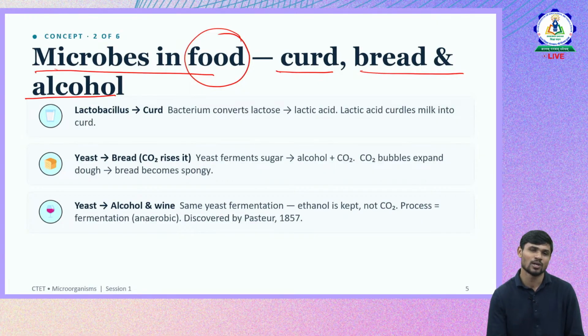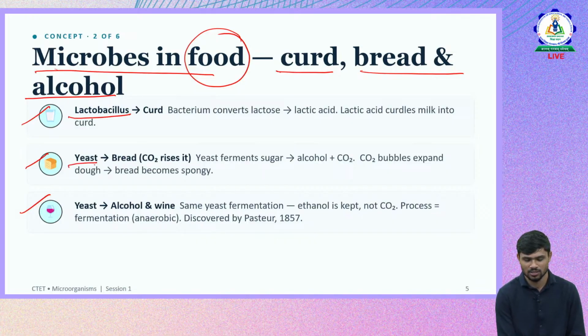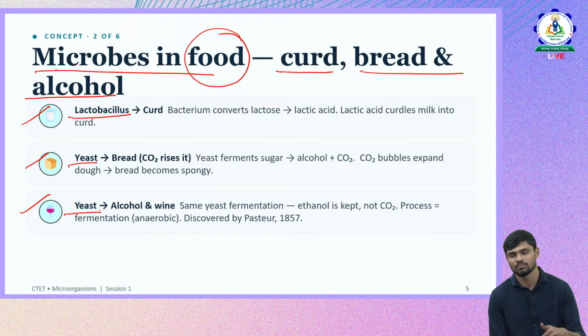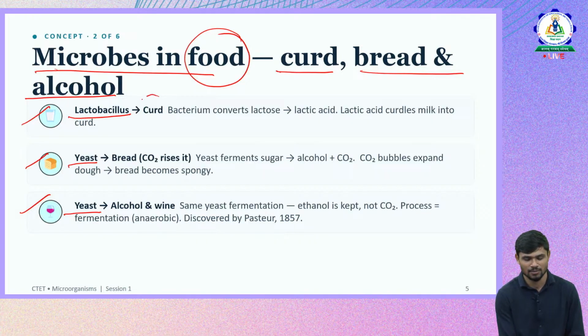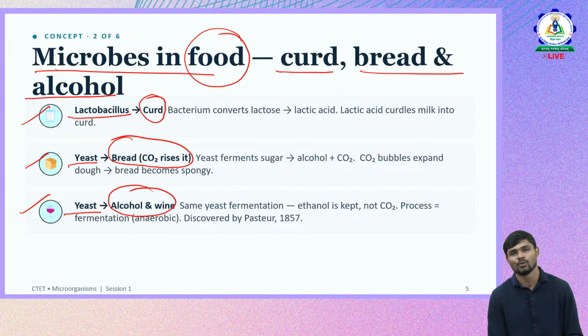So what are these microorganisms which are continuously tested and asked with respect to their uses in CTET? There are 3 most important microbes here: lactobacillus, yeast, and again yeast. These are the majorly used microorganisms for food preparation. Lactobacillus helps in the setting of curd, whereas yeast helps in bread preparation and also production of alcohol and wine.